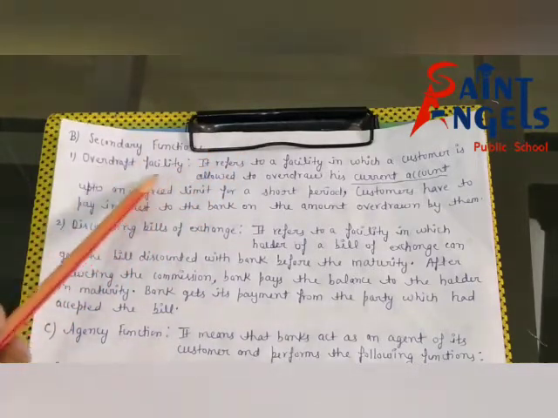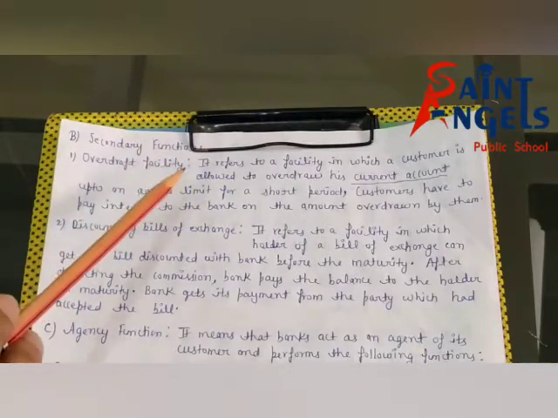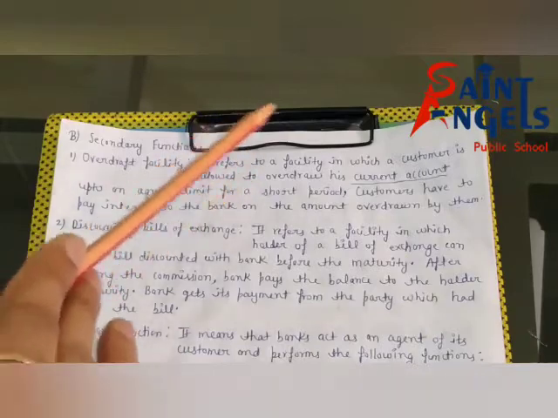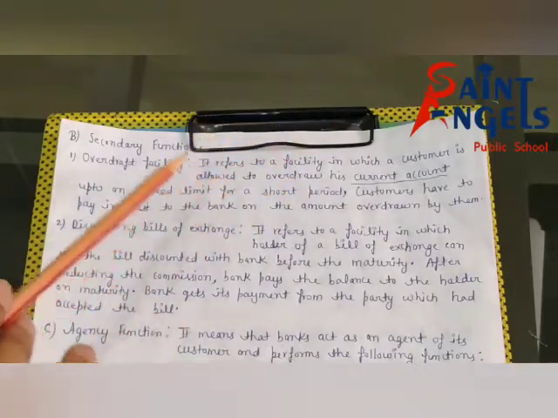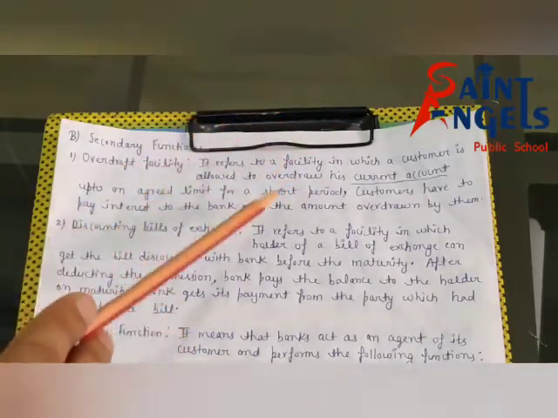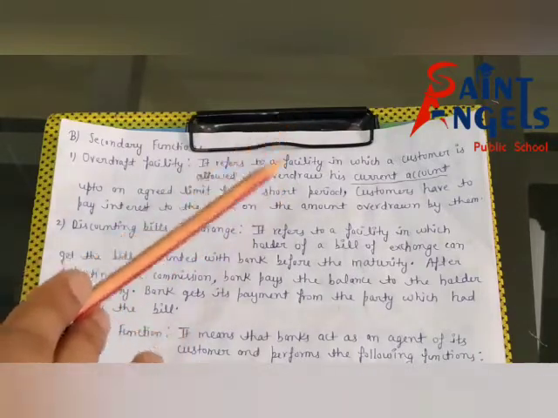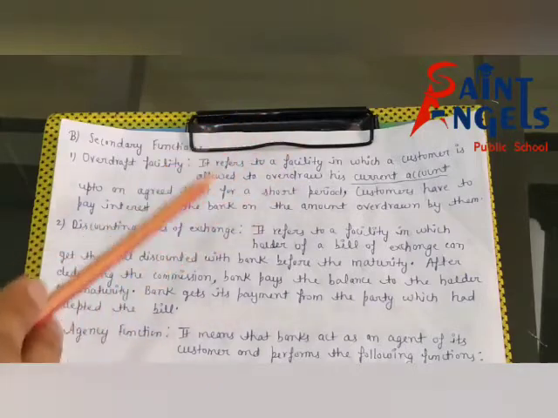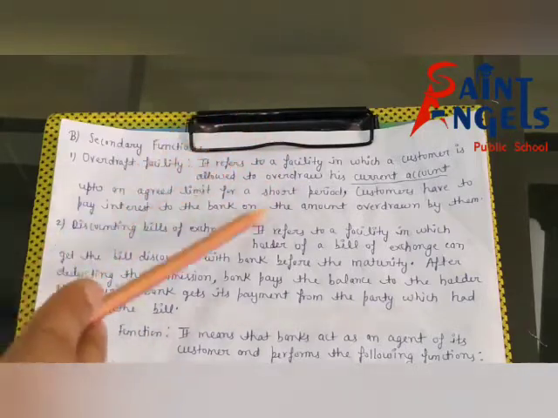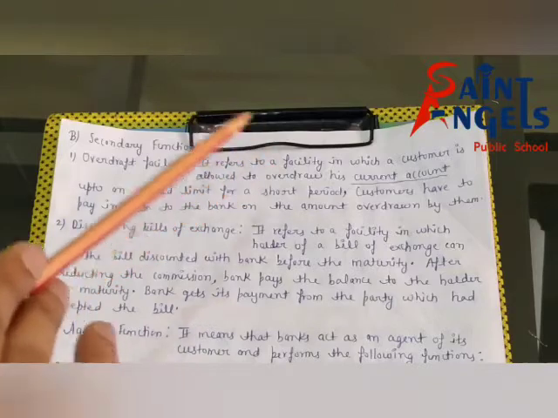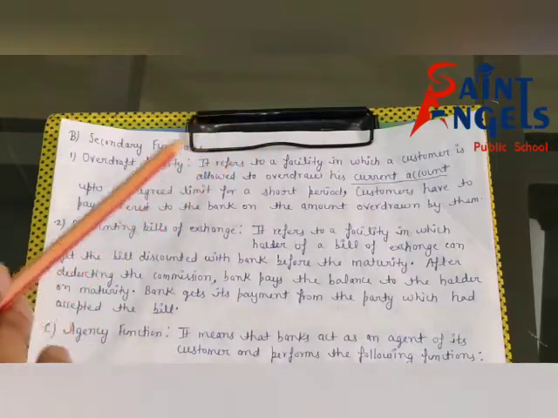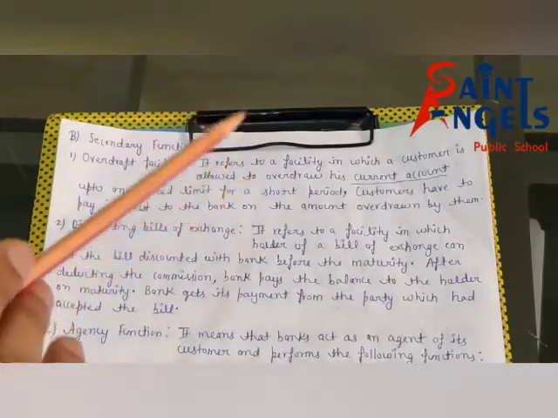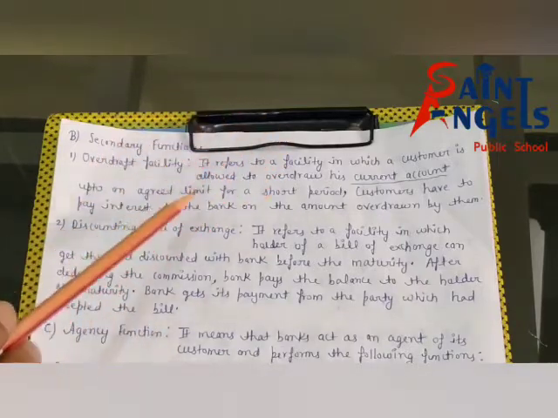What is the meaning of overdraft facility? See, suppose a businessman wants to take a loan of rupee 2 lakh, but rupee 1 lakh is already available in his current account.